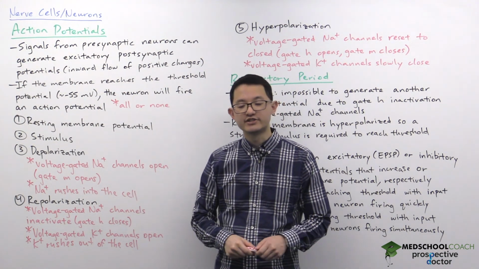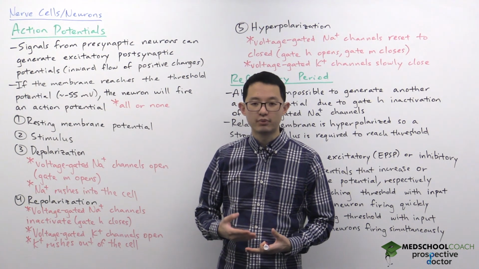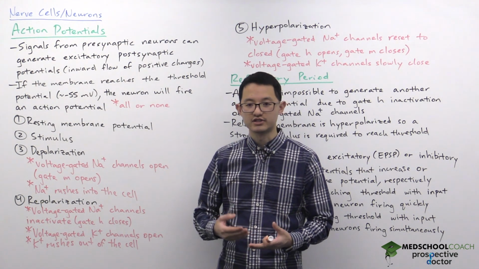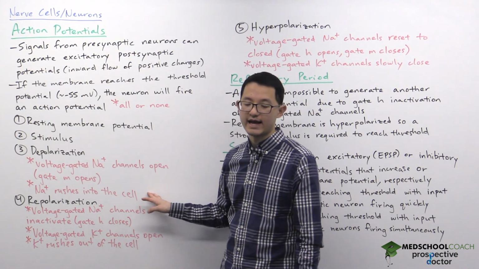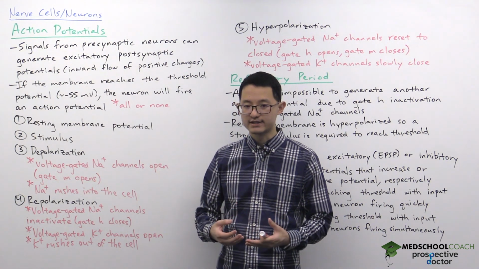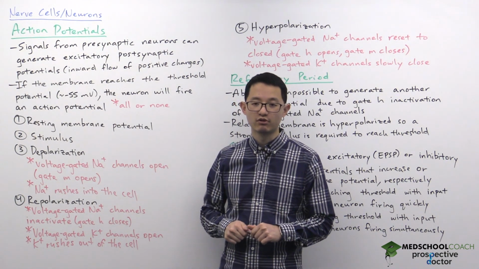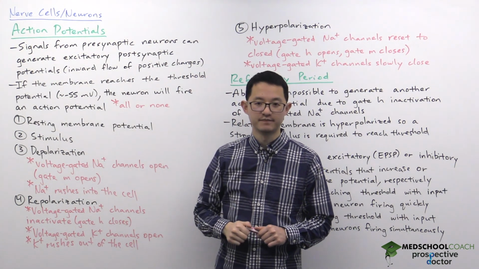When these channels open, sodium is now the most permeable ion across the membrane. This is going to cause the influx of sodium cations into the cell. This makes the cell more positive, which explains why during depolarization, the membrane potential increases significantly.